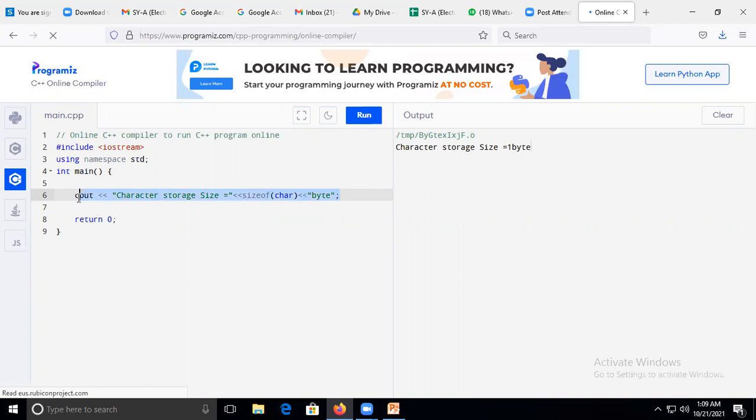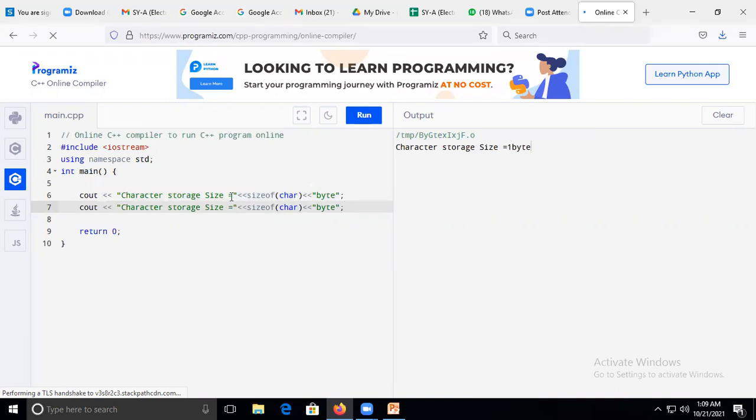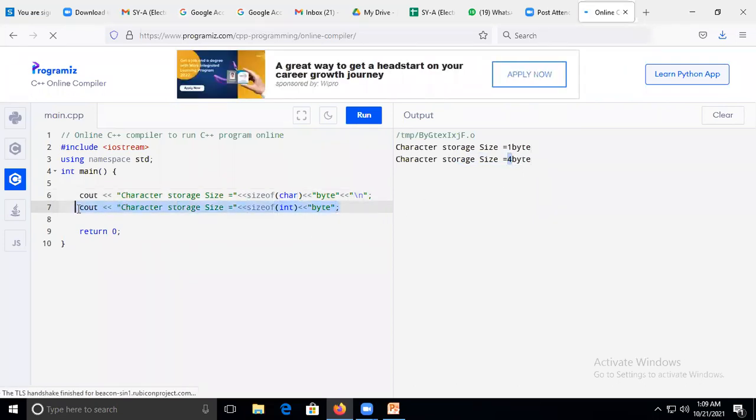Now if I wish to check the size required to store the integer type of value, I will just copy the same sentence, and instead of character, I will type int. As it goes on the same line, I have not given the \n, so it will come to the next line. See, for an integer type of value, it requires 4 bytes. Now it again depends on your compiler. Some compilers will show you 4; if you go to a 16-bit compiler, it will show you 2 bytes required to store an integer type of value.